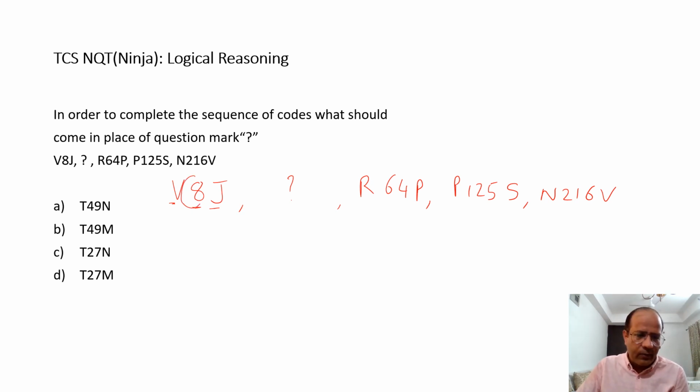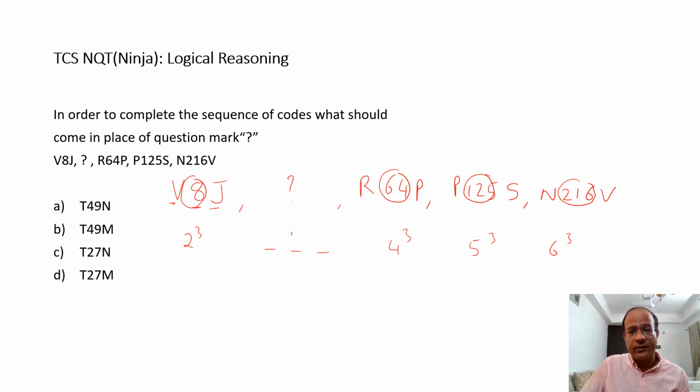Let's say I look at the numbers 8, 64, 125 and 216, and I realize one thing. This is 2 cube, this is 4 cube, this is 5 cube, and this is 6 cube. So to fill the leftover place, for numbers it has to be 3 cube, which is 27. The moment I get 27, I can get rid of two options, but C and D are definitely still there.